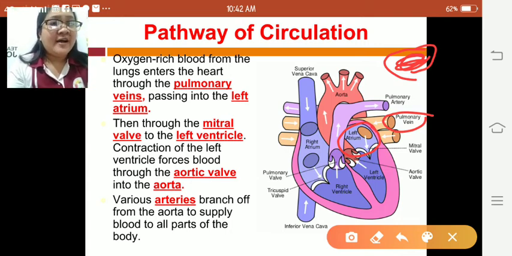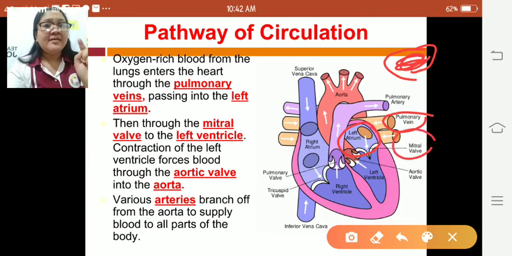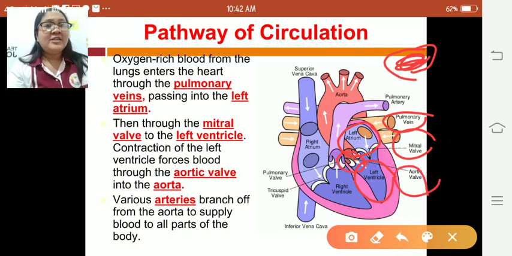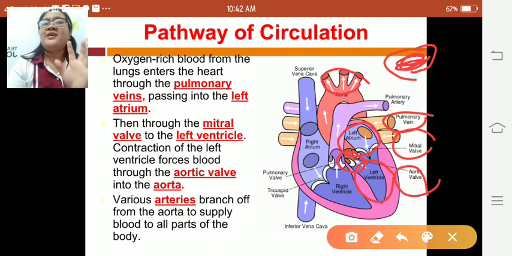Then the mitral valve, ini siya nga valve, alagyan niya pakadto sa left ventricle. Ang dugo nga ara sa left atrium maagi sa mitral valve pakadto sa left ventricle. So contraction of the left ventricle forces blood through the aortic valve. Okay, kung nagka-contract, ang blood nagakadto sa aortic valve into the aorta, nagapasaka pakadto sa aorta.